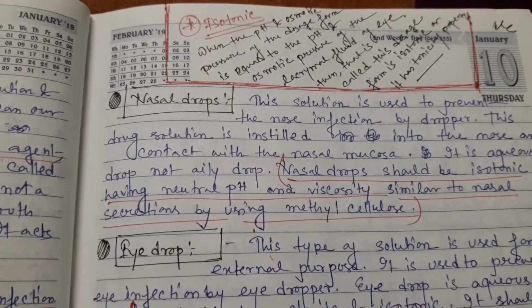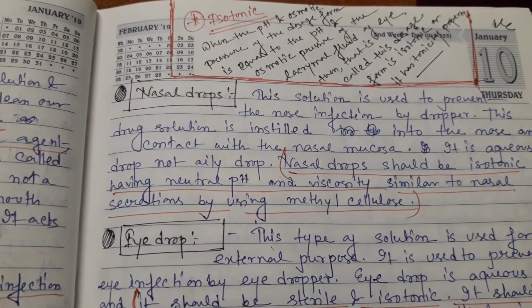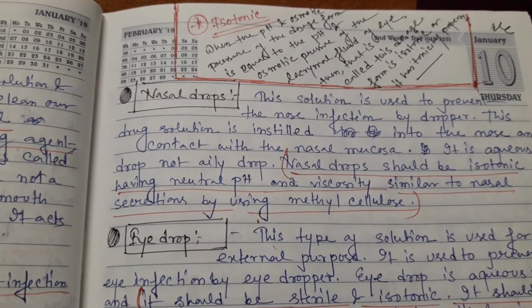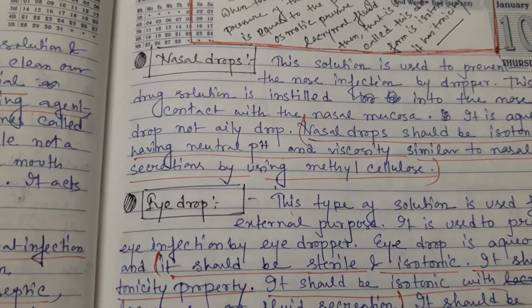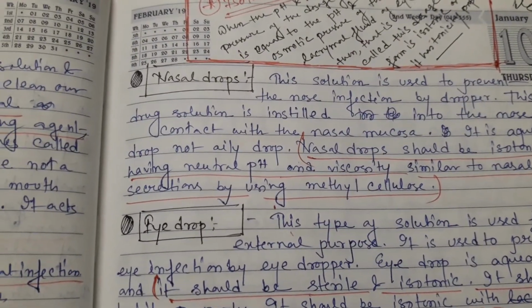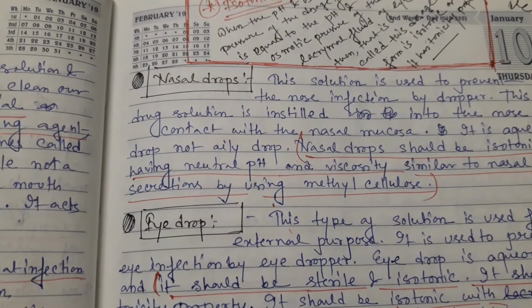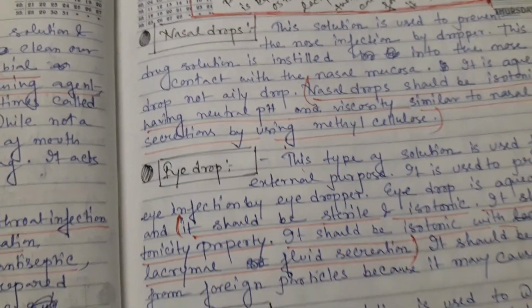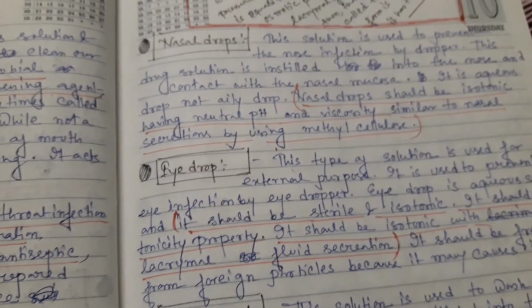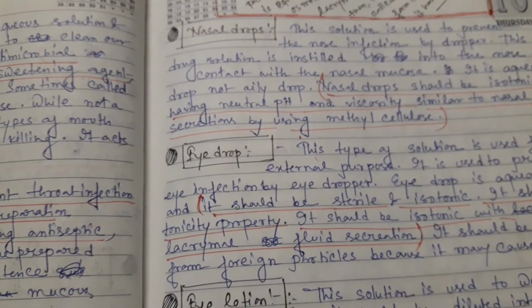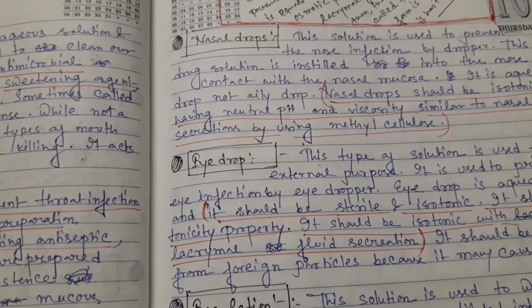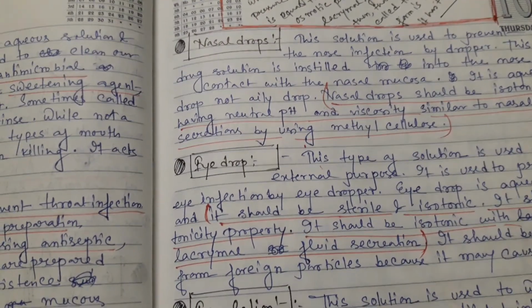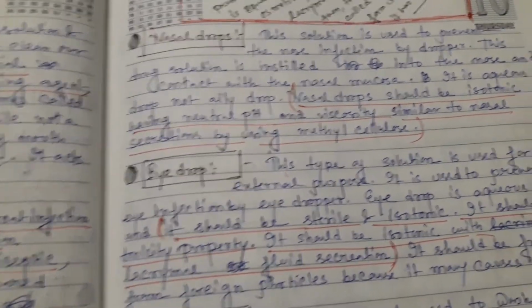Isotonic means the pH and osmotic pressure of the dosage form is equal to the pH and osmotic pressure of the lacrimal fluid, or in this case any type of fluid, when you apply the dosage form. Actually isotonic means equal: the osmotic pressure and pH should be equal between the dosage form and any type of fluid in our body. That is called the isotonic property or tonicity property.